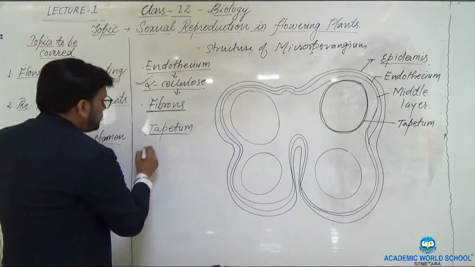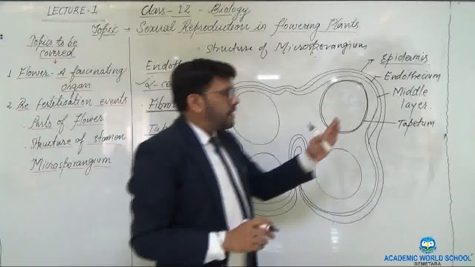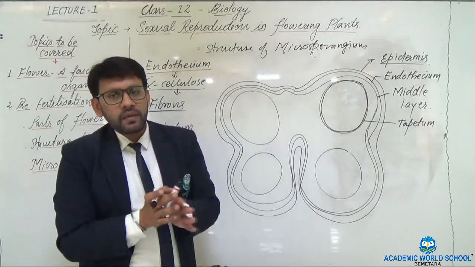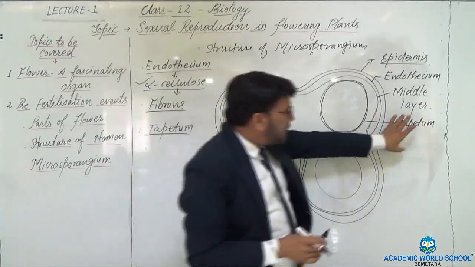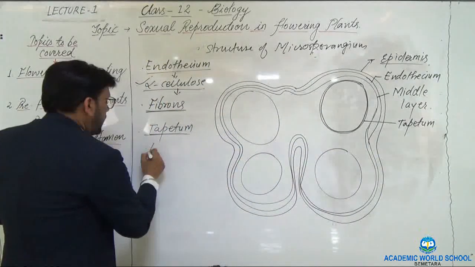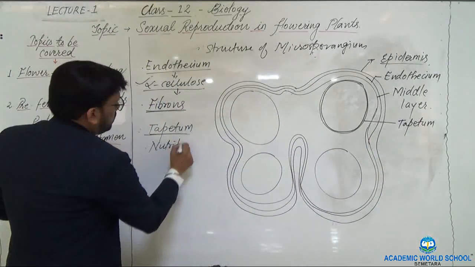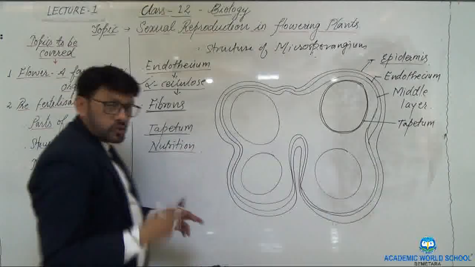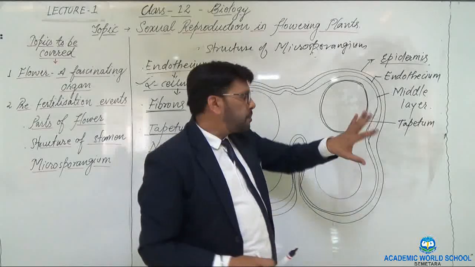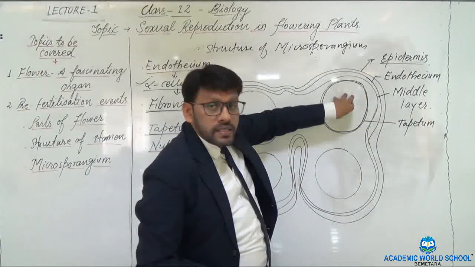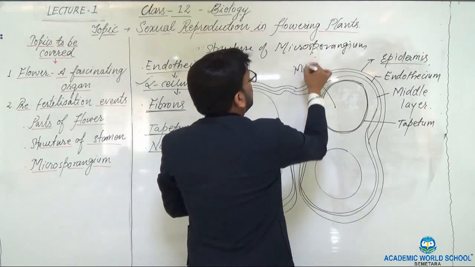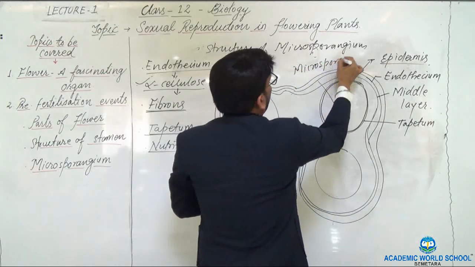This tapetum basically acts as a nutritive cell. What does it mean? Nutritive cell means the cells of the tapetum provide nutrition to the cells which are being developed as the pollen grain inside the microsporangium.